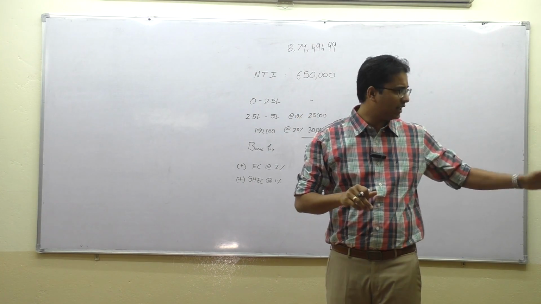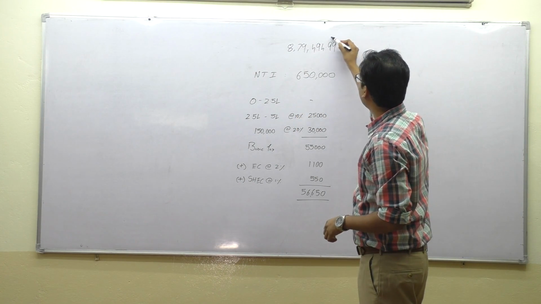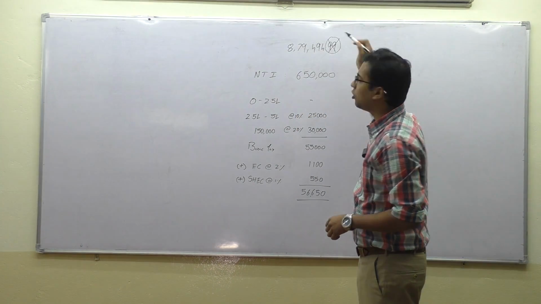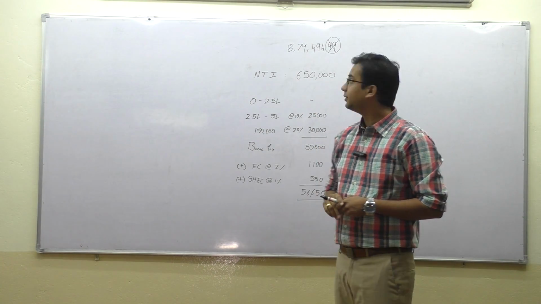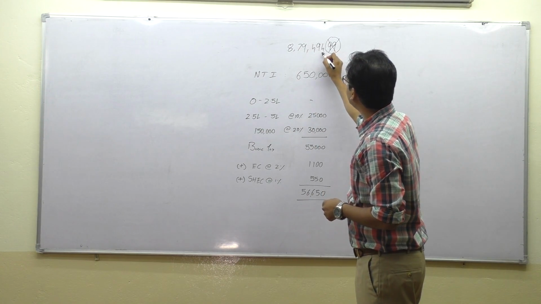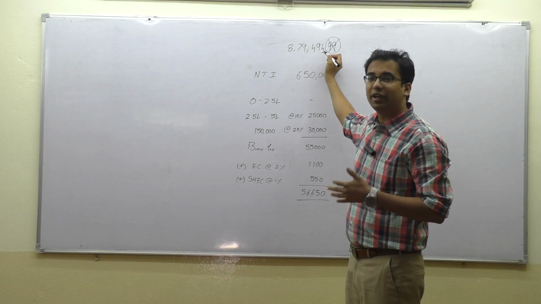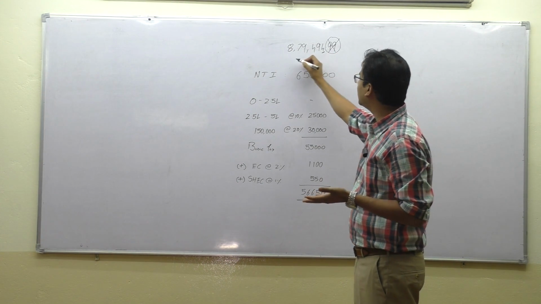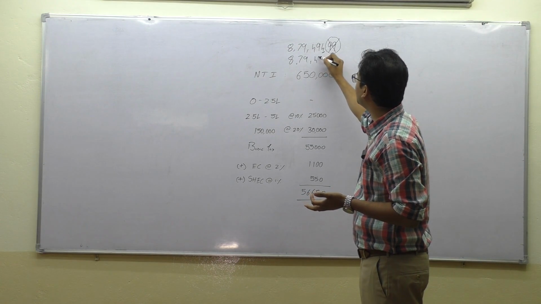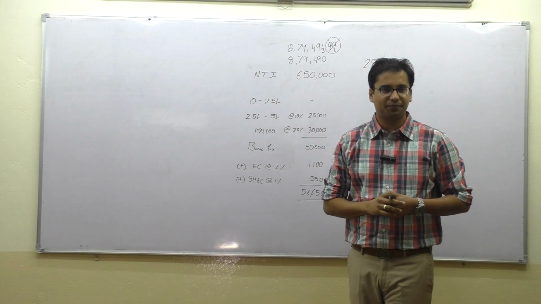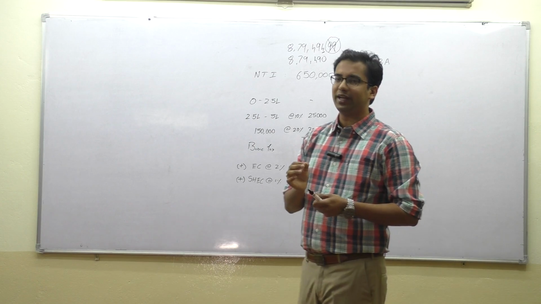90. So let's understand. First, what is the first rule? We are supposed to ignore the decimal. So whatever may be the decimal, you will ignore that. And then whatever is in the units place, if it is 5 or greater than 5, we will round up. Otherwise, we will round down. So I will make this 8,79,490. So are we clear with section 288A?